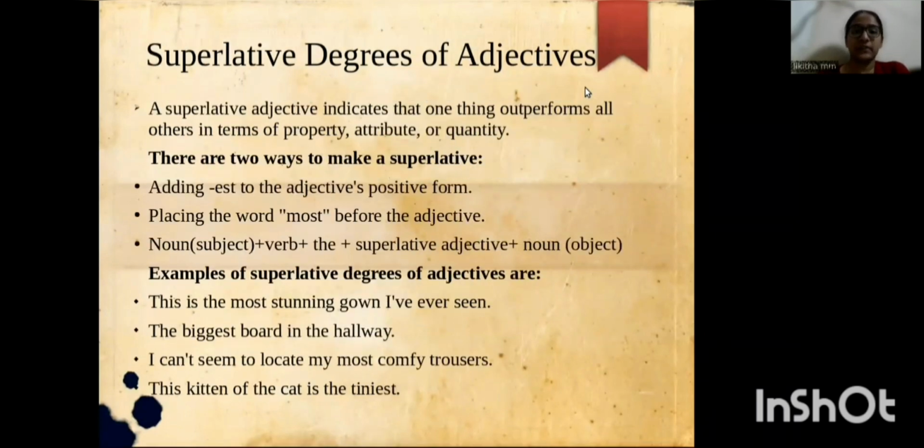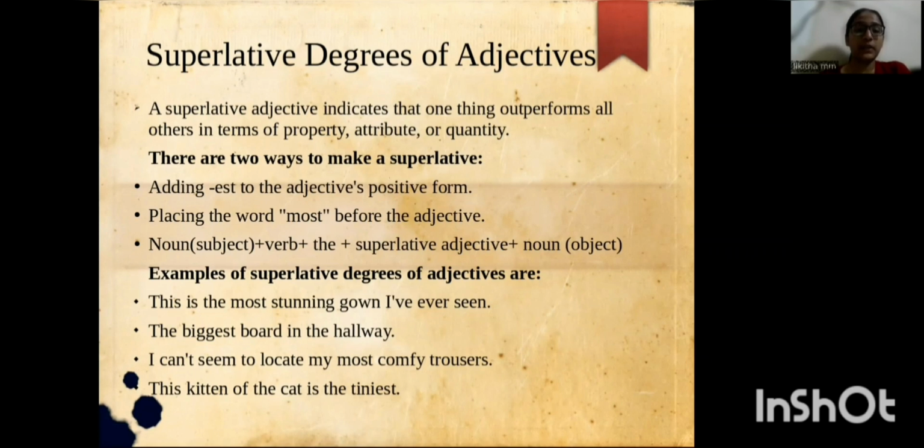Superlative degree of adjective. A superlative adjective indicates that one thing outperforms all others in terms of property, attribute, or quantity. There are 2 ways to make a superlative: adding -est to the adjective positive form, or placing the word most before the adjective; a noun plus verb plus the plus the superlative adjective plus the noun of an object.